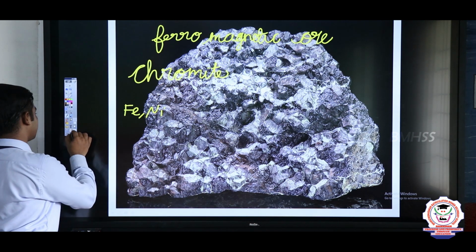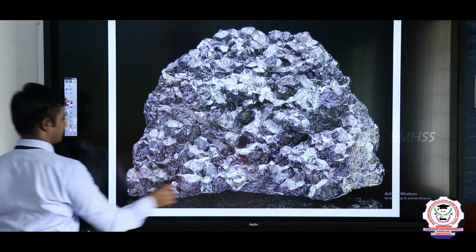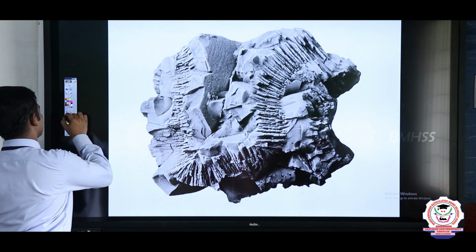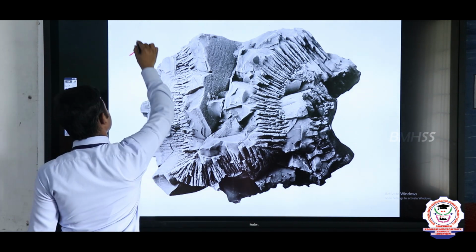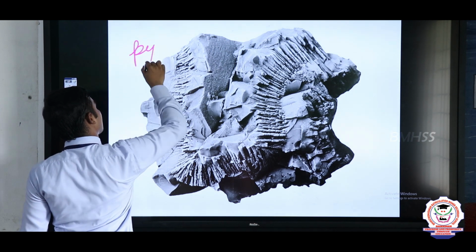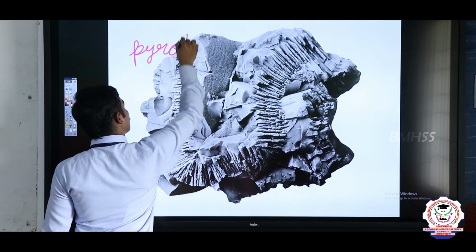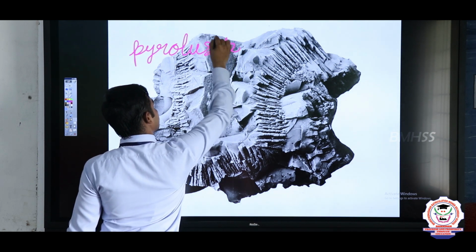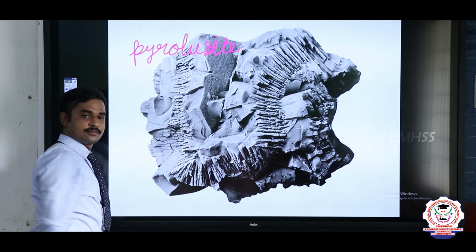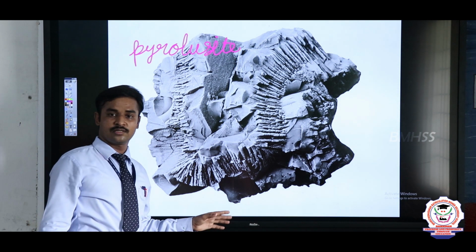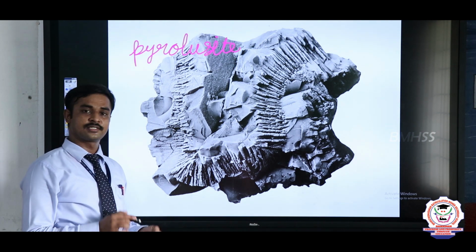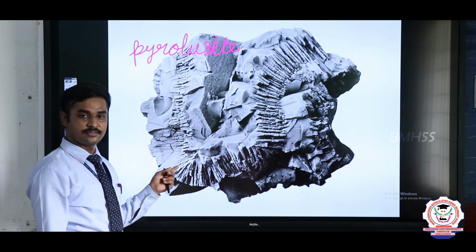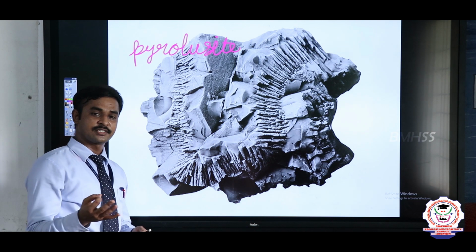Our another ore is pyrolusite. Pyrolusite is also another ore. So, we have seen three ores: wolframite, pyrolusite and the third one is?